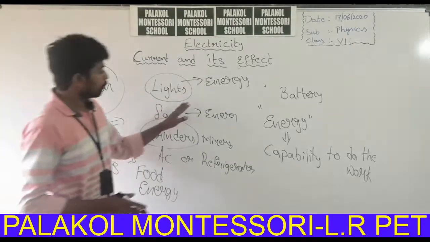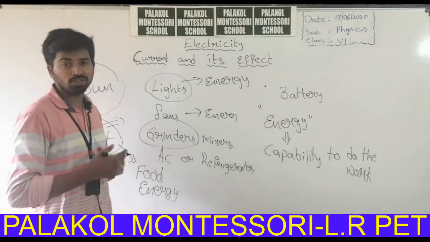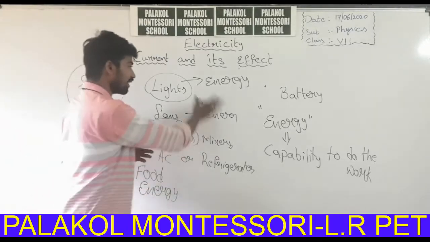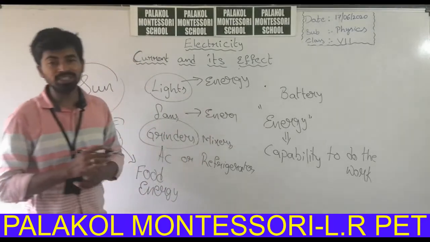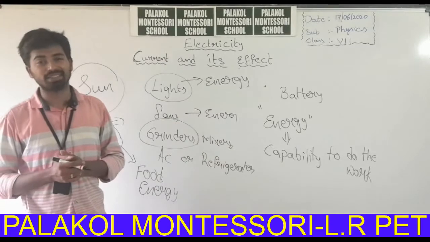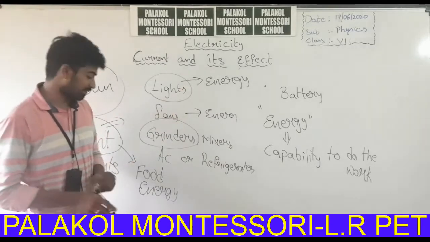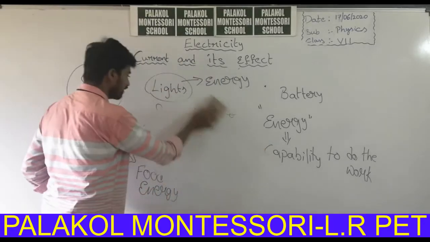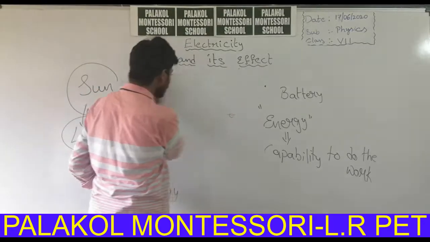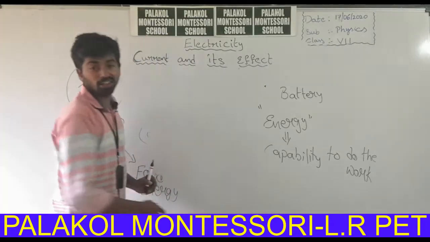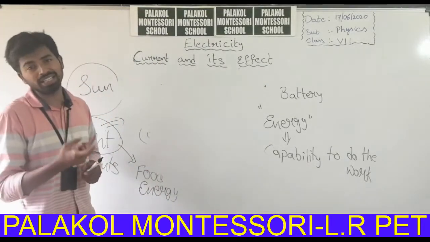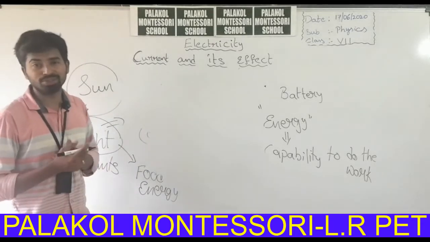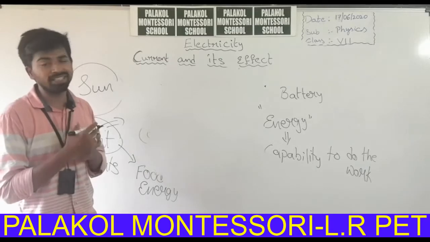So in this way we are getting these energies in our house appliances. We are using these appliances, and these appliances have some energy. How did these appliances get that energy? How was that energy given? So we will start from a simple one. Our torchlight even consists of light. A simple torchlight can produce light. What is light? Light is nothing but energy.